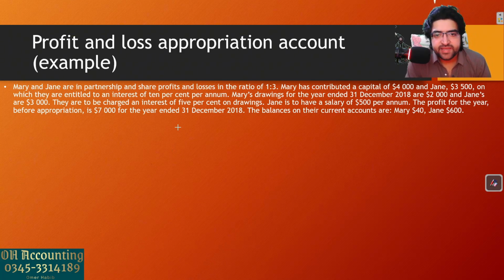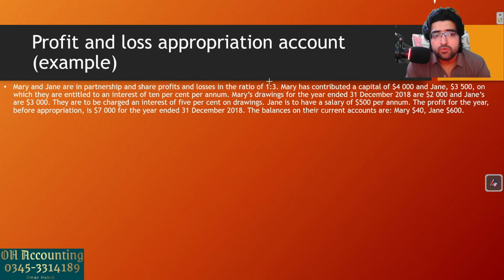Alright, let's begin with the example. Now see, I have told you that they will only test you or give you questions relating to two partners, and as you can see, they're talking about two partners in this. Mary and Jane are in a partnership and share profit and losses in the ratio 1:3.